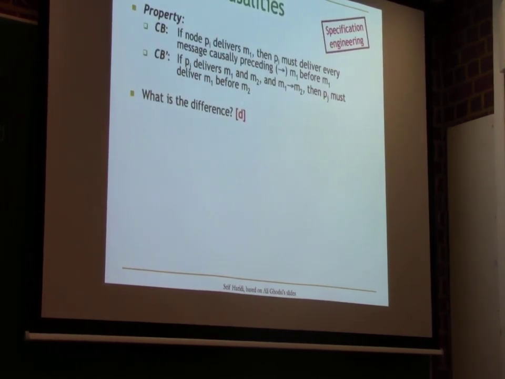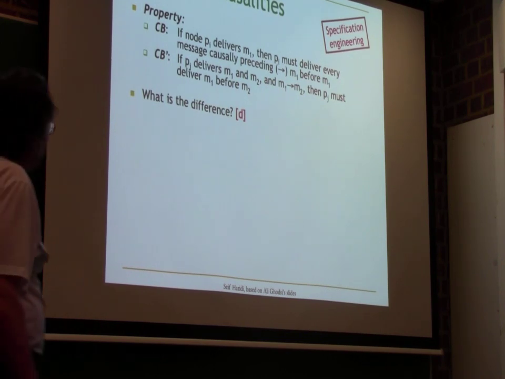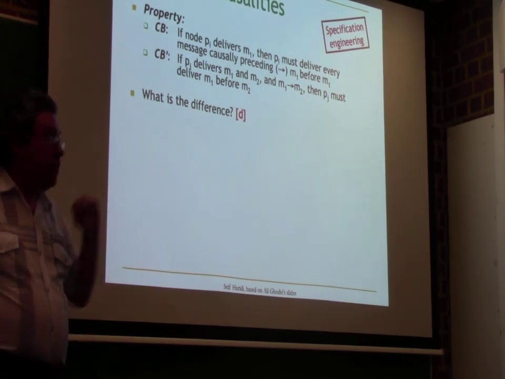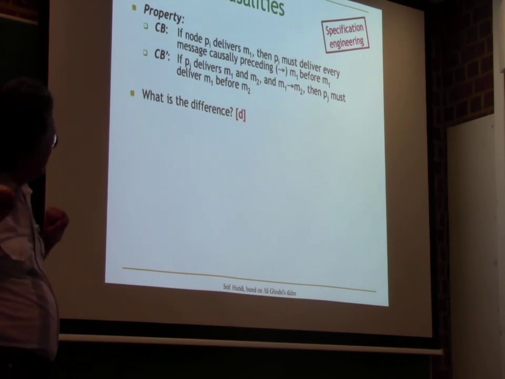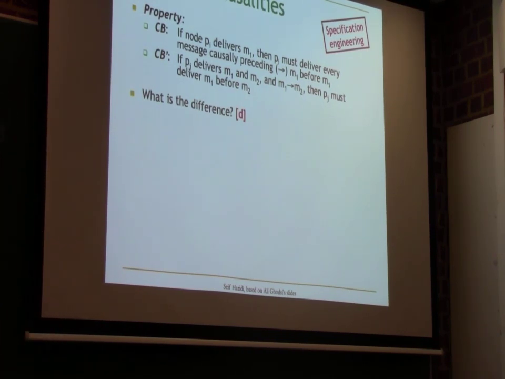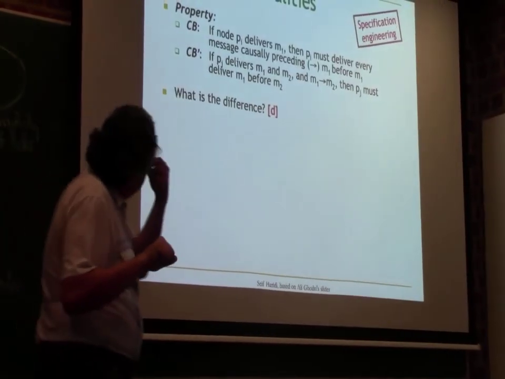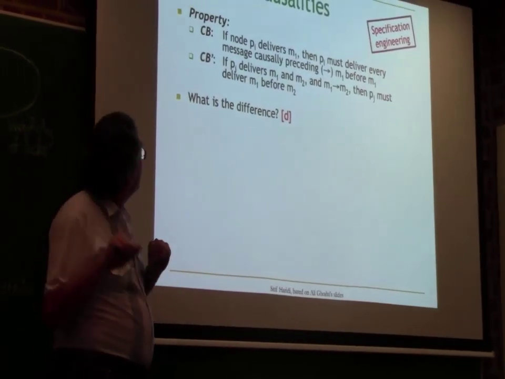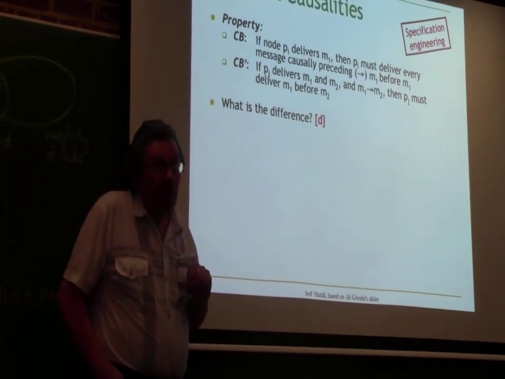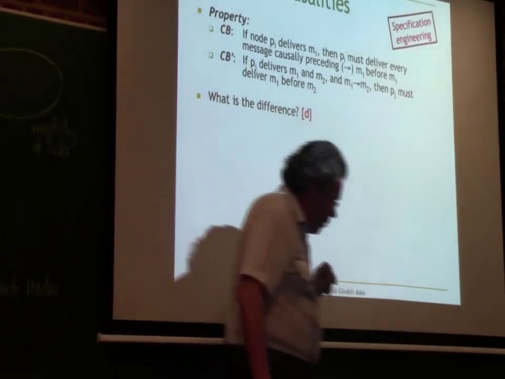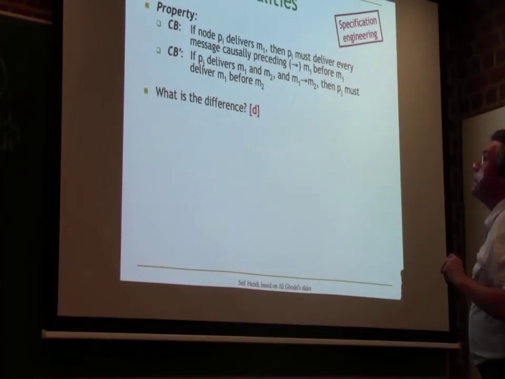And now, before showing the algorithm, I want to do another example of specification engineering. This is kind of subtle. I can actually have different variations on this causal order property. So here are two versions of it, and I want you to think about them.